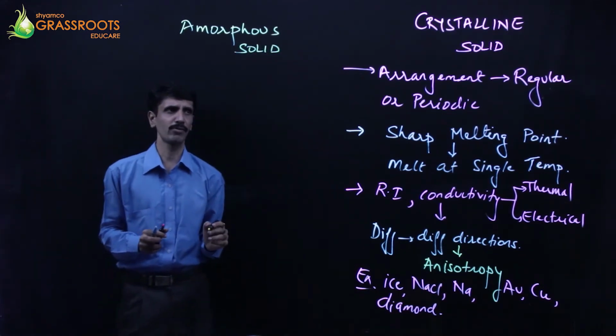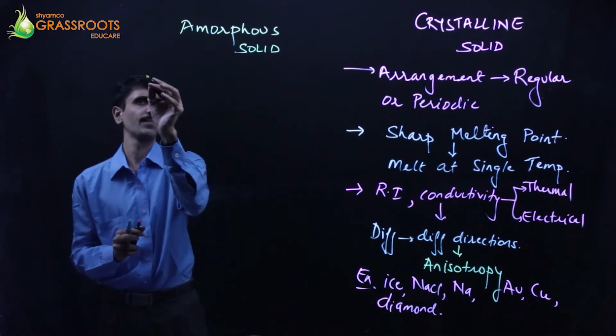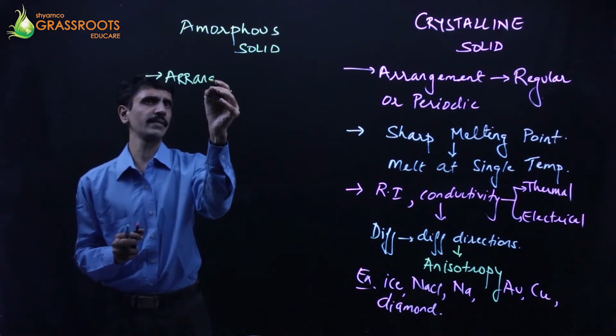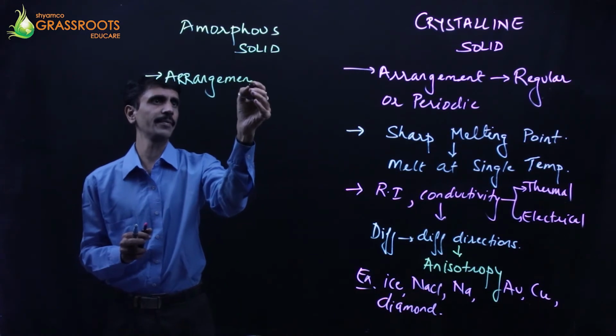Okay, we go into amorphous solid. So the first one is, पहला पॉइंट है arrangement. So the arrangement is random.